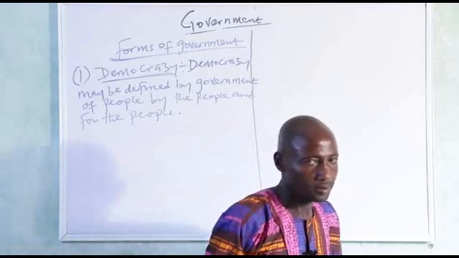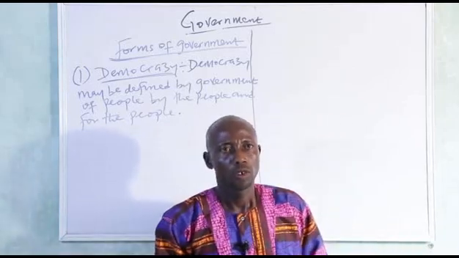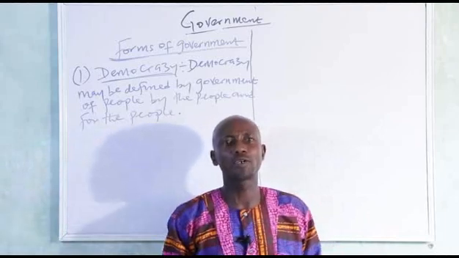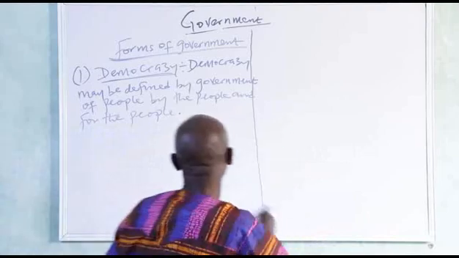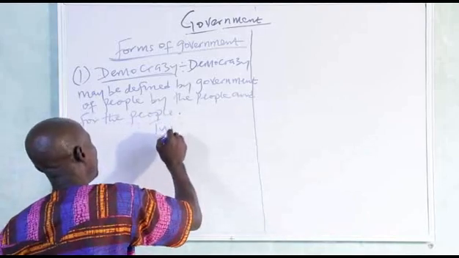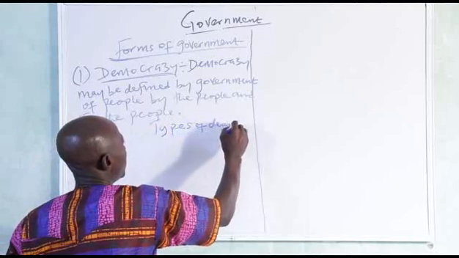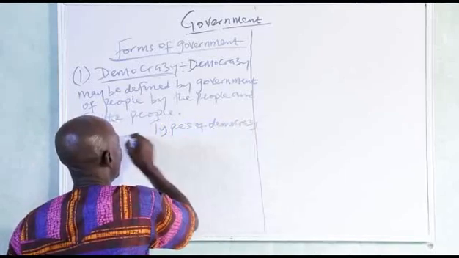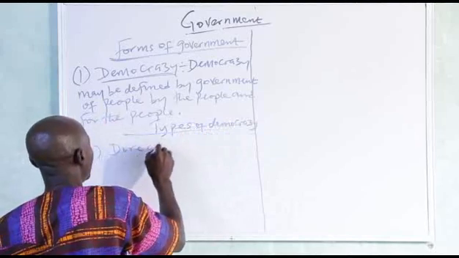Now, under this, we have two types of democracy. The first one is direct democracy.